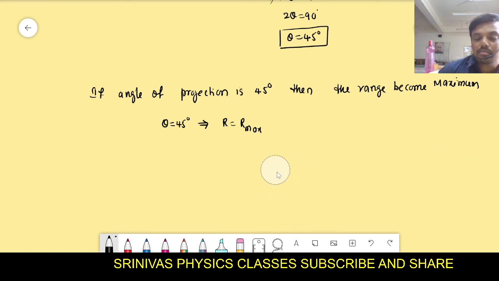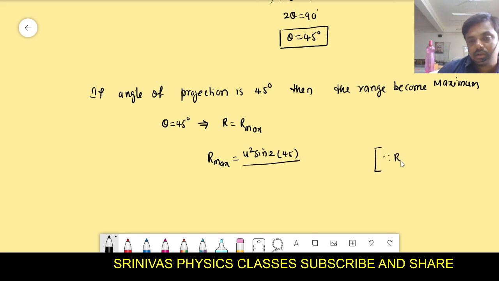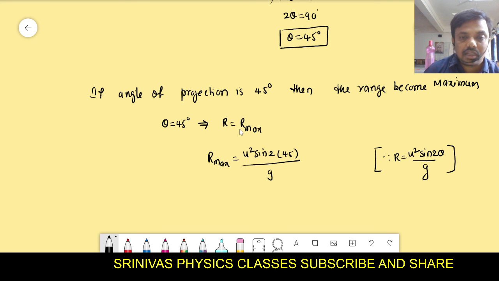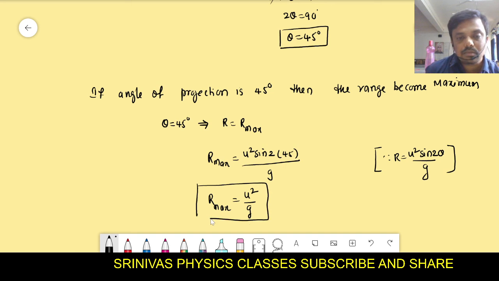The range becomes maximum. What is the formula for the maximum range? Range formula is u square sin 2 theta by g. Theta is 45 degree. Then when theta is 45, R becomes maximum. Then maximum range is u square sin 90, whose value is 1, so u square by g. This is the formula for the maximum range.